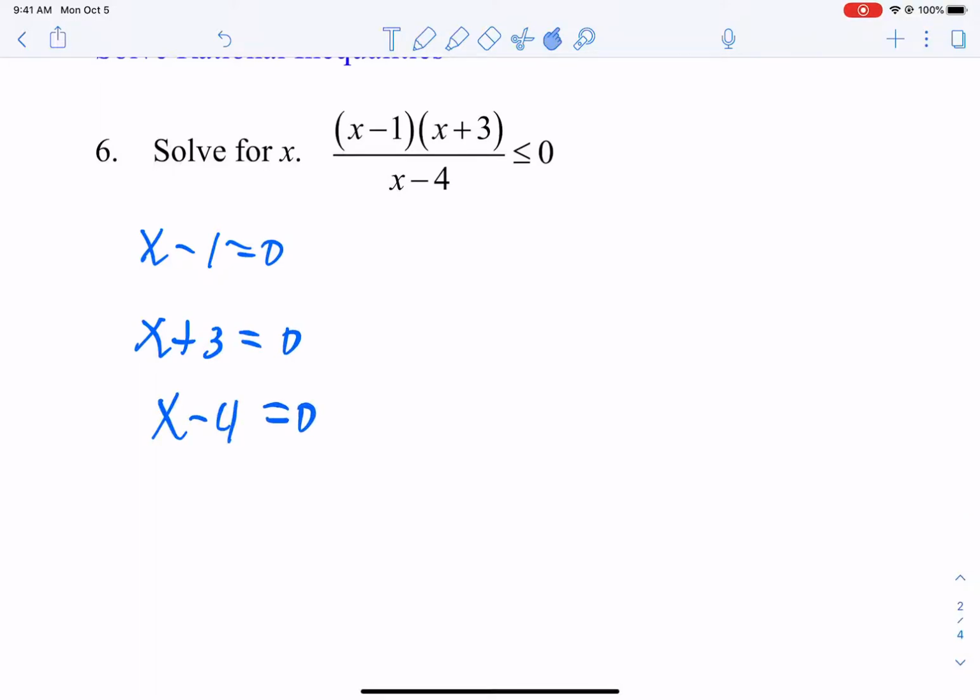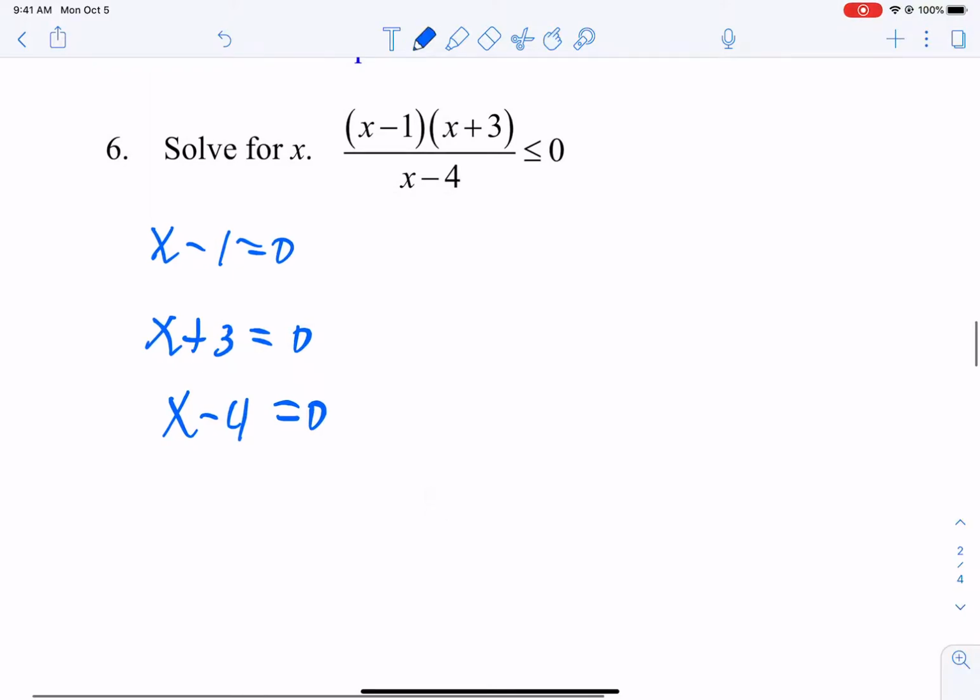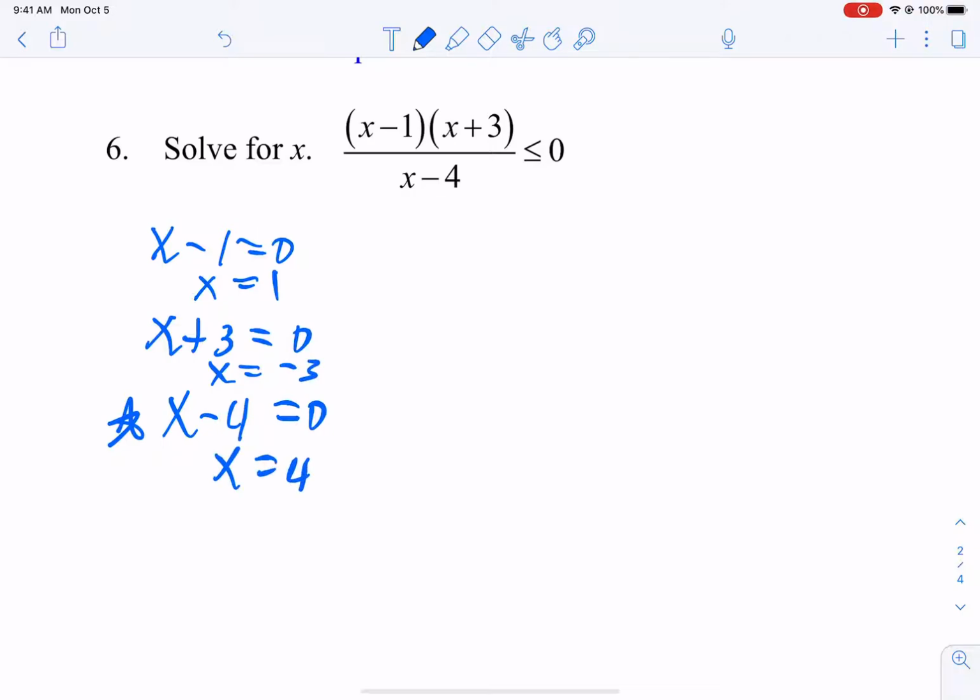I would note, or make yourself some little note, that, hey, that one came from the bottom, and we'll discuss why that's important in a minute. So we've got 1, -3, and 4. So still, we're going to make our plus-minus chart. We're going to put those in least to greatest order.